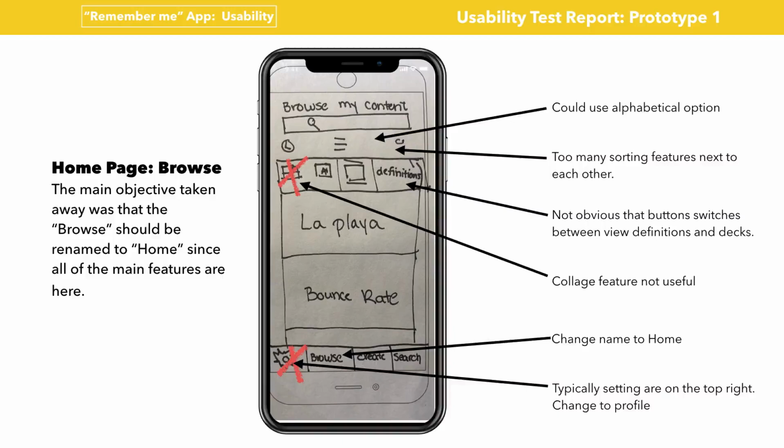I had very consistent results while conducting my usability tests. The main objective taken away was that the browse should be renamed to Home, since all of the main features are here. I learned it is also more familiar to put settings on a profile page and to keep buttons very clear.